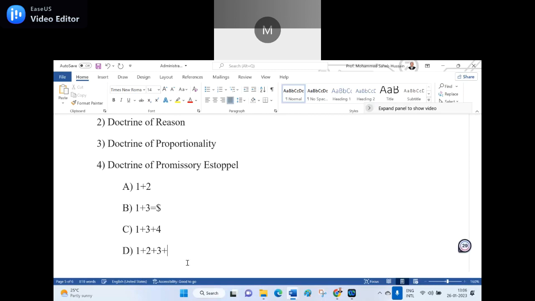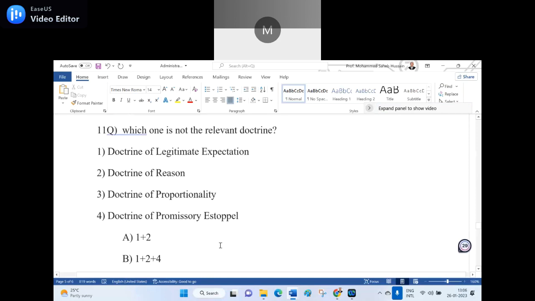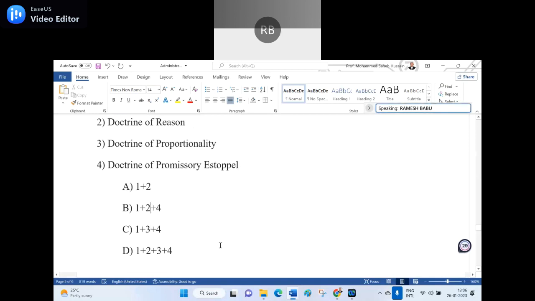Now you have to choose the right answer. Can you tell me the right answer? Sir, B. B and C both are the same, sir. Yes, I will change it. Now tell me the right answer. 1 plus 3 plus 4 is the right answer.